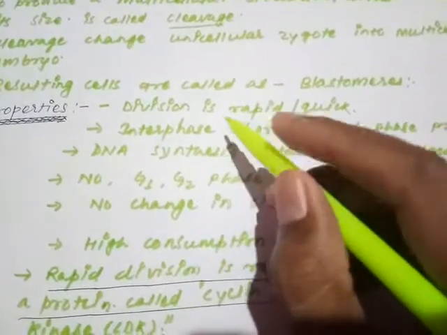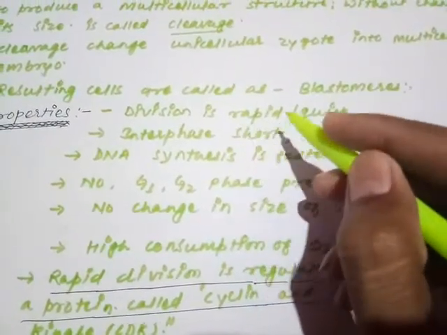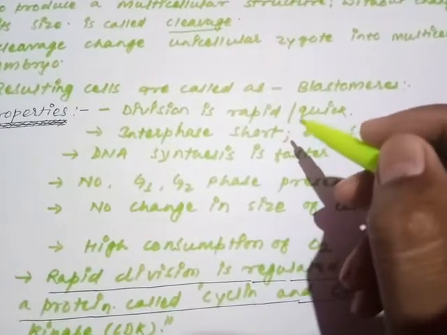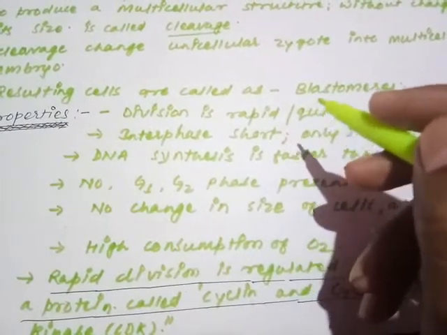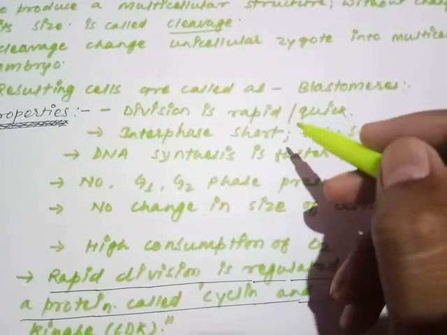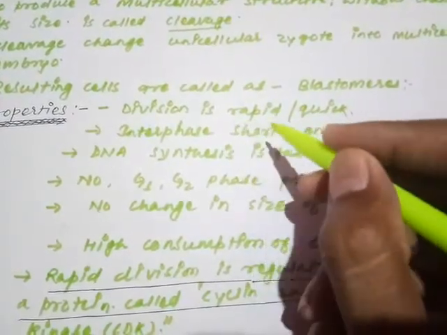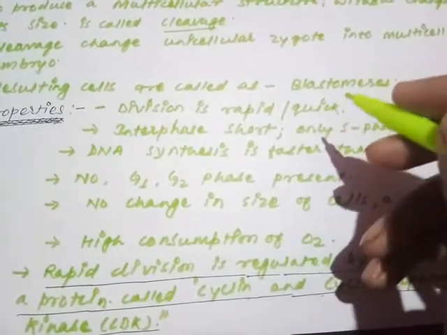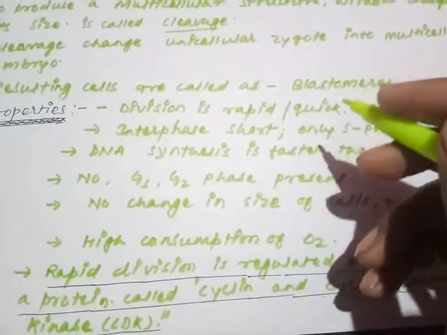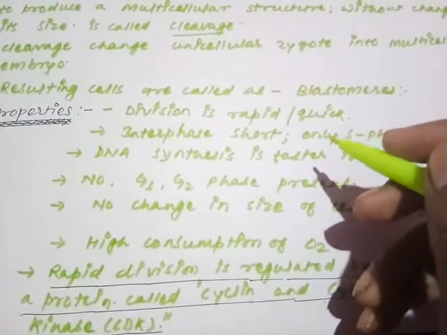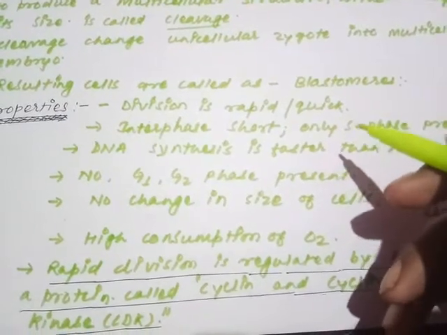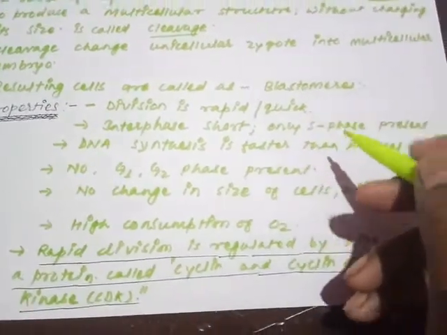First property: the division during the cleavage is a mitotic division. Remember, again and again I am saying, the division during the cleavage is a mitotic division, and that mitotic division is rapid and quick. We are comparing that division with the normal mitotic division. So as compared to the normal mitotic division, the mitotic division during the cleavage is rapid and quick. Very faster division is there.